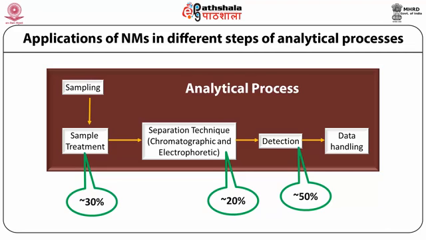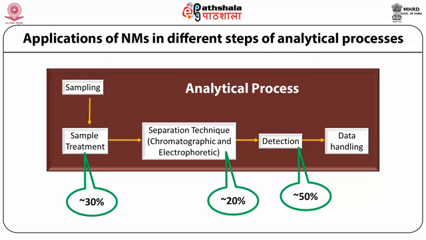There are actually two challenges in the preparation or pre-treatment of a biological sample. One is to extract the required analyte from the complex heterogeneous biological matrix, and the second is to extract it in a maximum amount to increase the sensitivity of the analytical method. So, the two requirements of a sample treatment process are selectivity and extraction efficiency.